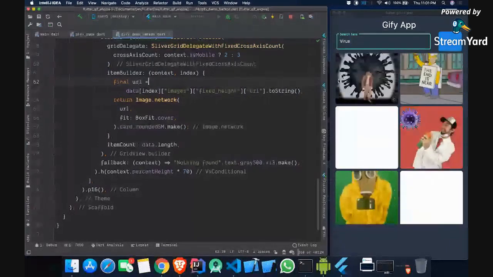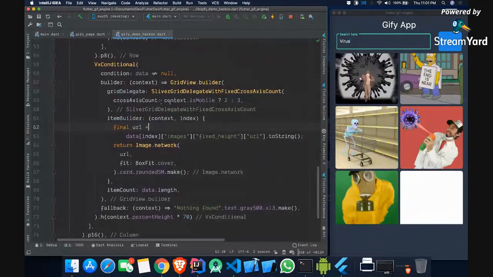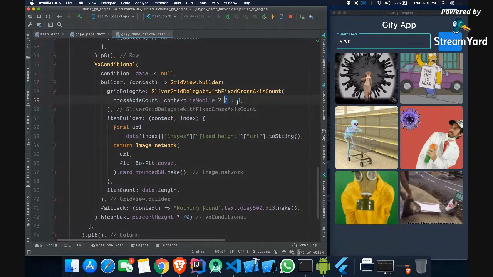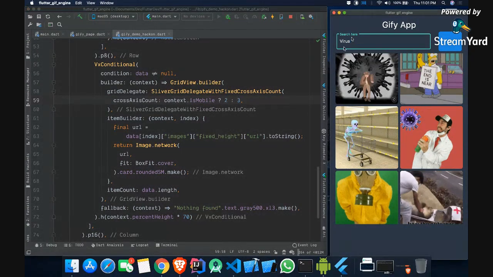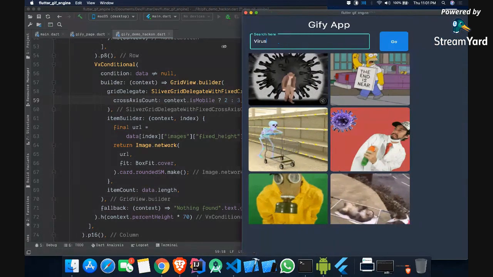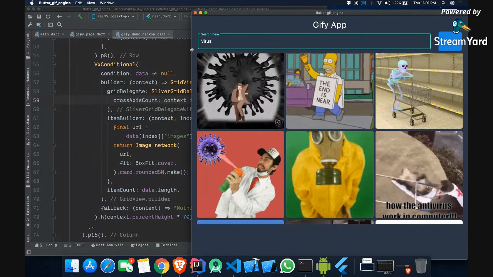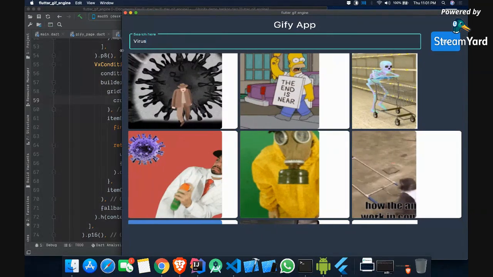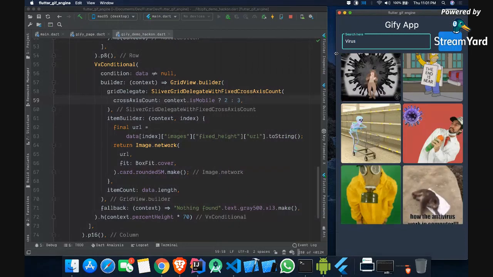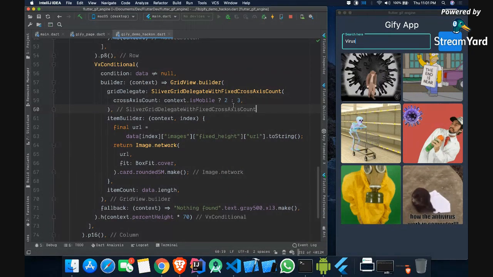And the good part is that for mobile I am using 2 items in a row, but for web I am using 3 items in a row. So if I stretch it, you will see more items rather than 2. So it is responsive. It works on all platforms. I have already tested it on mobile, web, and desktop.